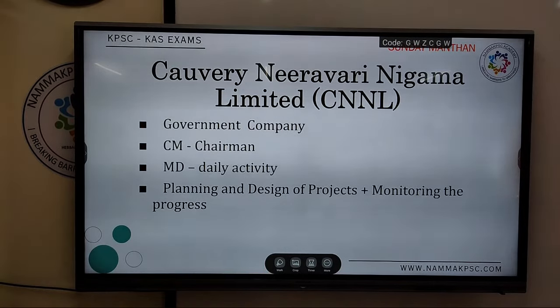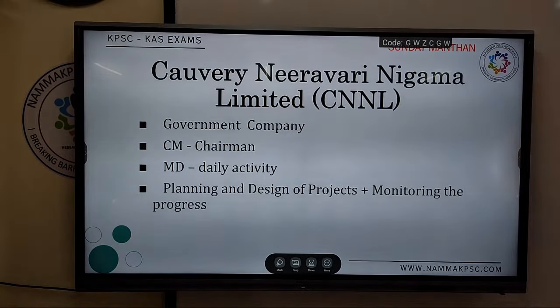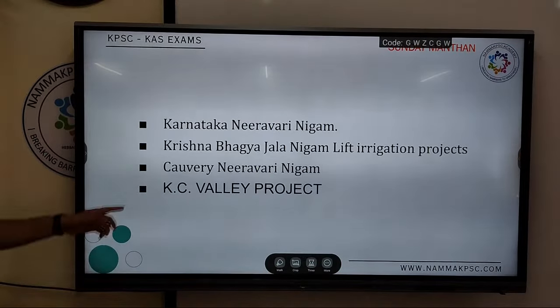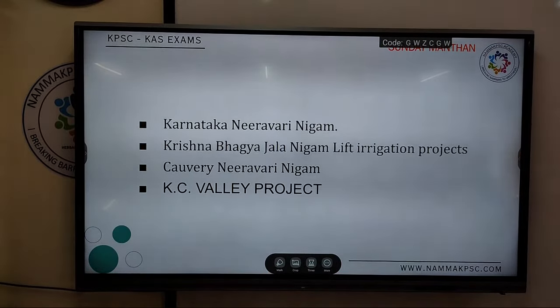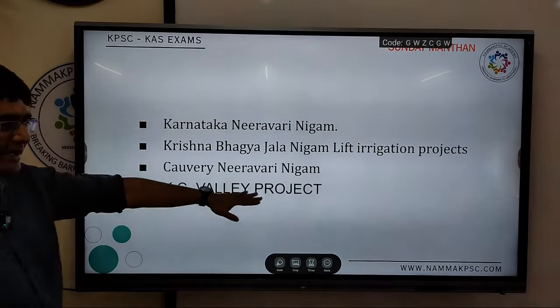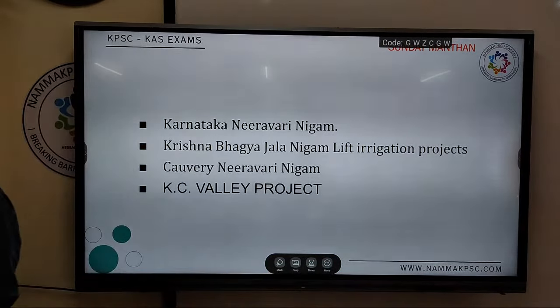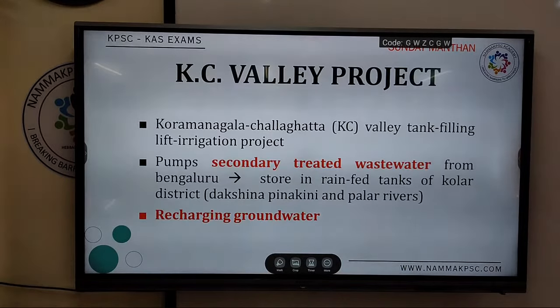But you should also remember there are various companies set up for implementing these projects, whether it is the Kaveri river water project and things like that. Similarly here, Krishna Bhagya Jala Nigama, a project will be implemented. Anyways, the last point, KC Valley project, please write that down. So that we will see what it is. KC Valley project. This is Koramangala Challaghatta Valley.